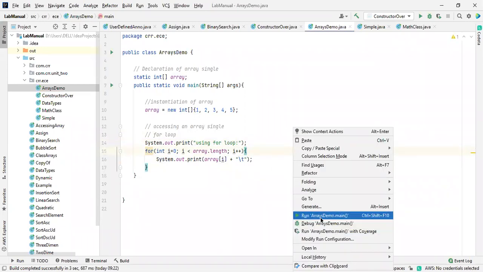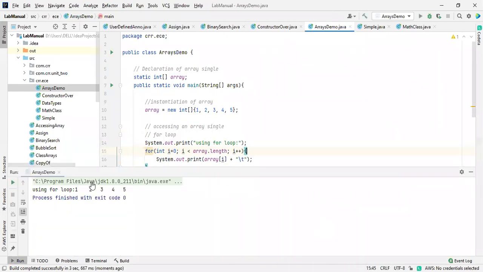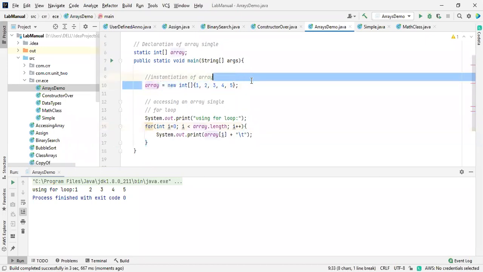I'm running the program, check it out. See this one, how easy is this? Already explained this one, again I'm explaining this. So this is all about accessing a single dimensional array.